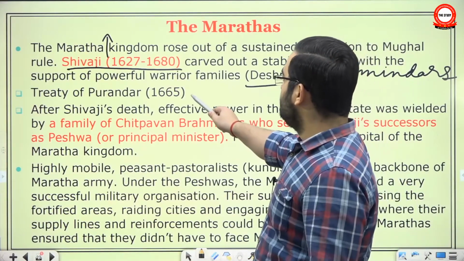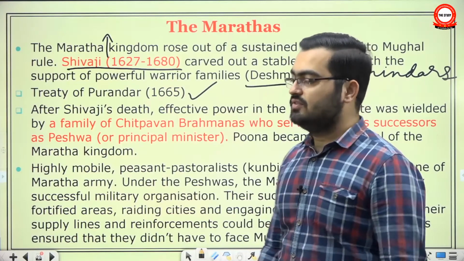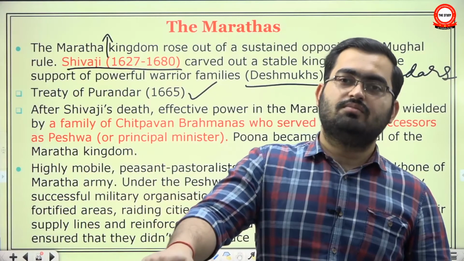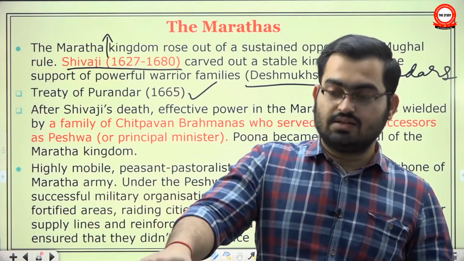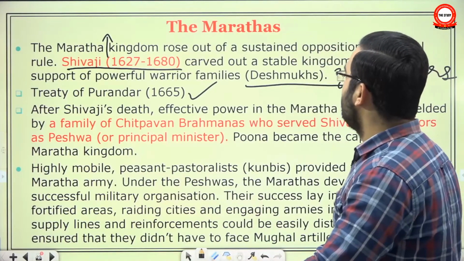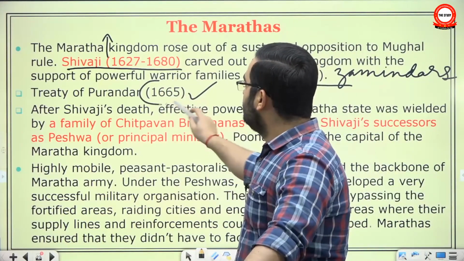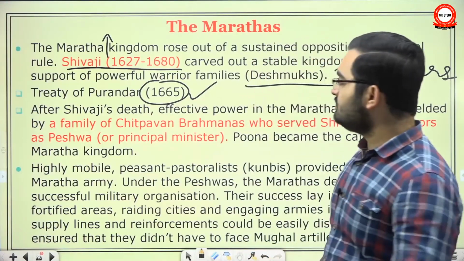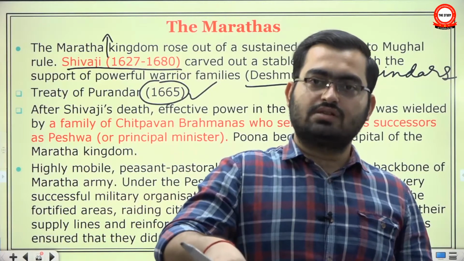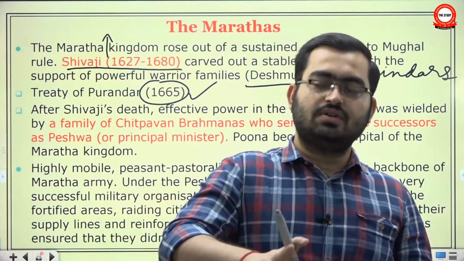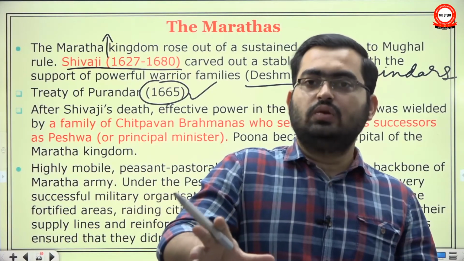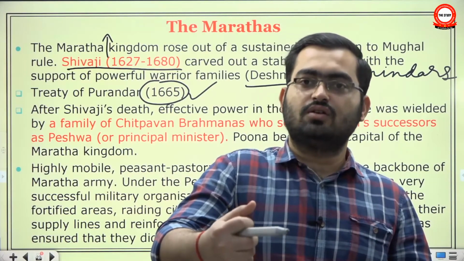Then there was this Treaty of Purandar. If you recall, there was a movie recently in which they talked about how Sawai Raja Jai Singh came here and defeated Shivaji, and then concluded a treaty called the Treaty of Purandar. In the Treaty of Purandar, Shivaji surrendered a lot of forts. His strategic position became considerably weak, and he eventually went to Agra to hold negotiations with Aurangzeb.